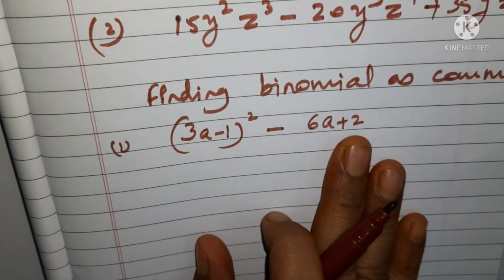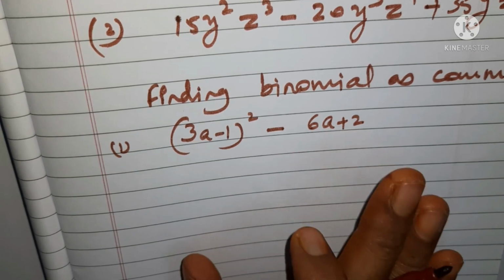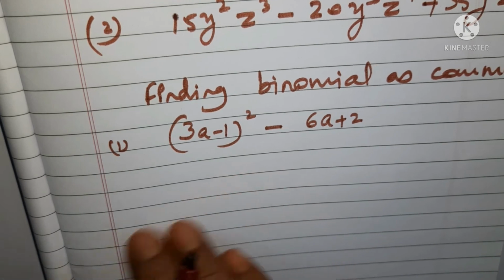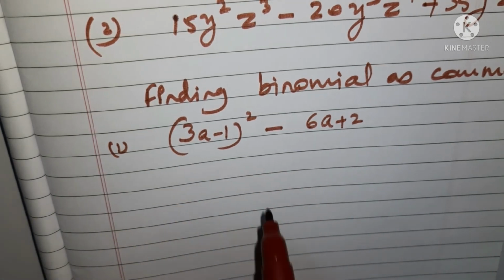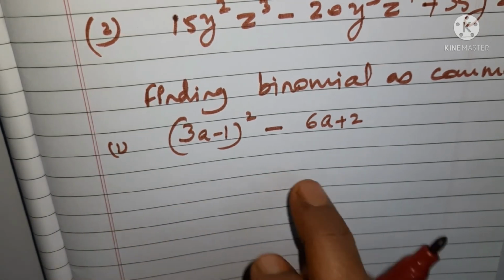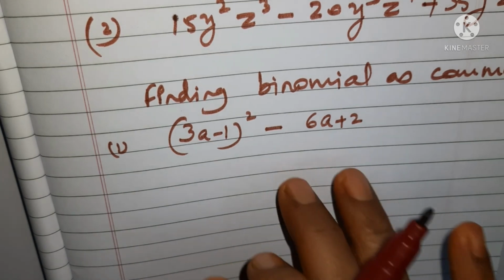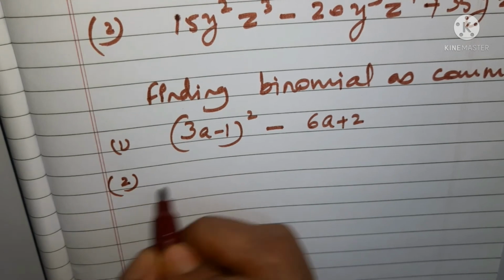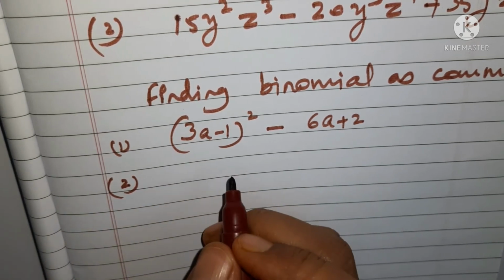Suppose you are unable to do it, tell me through the comment box. Okay, we'll try to finish these types of questions in our coming videos, because I want you to do these questions. That is why I'm not explaining, and if you try, you will come to know what hurdles you are facing. Okay, so definitely try to do it at home.